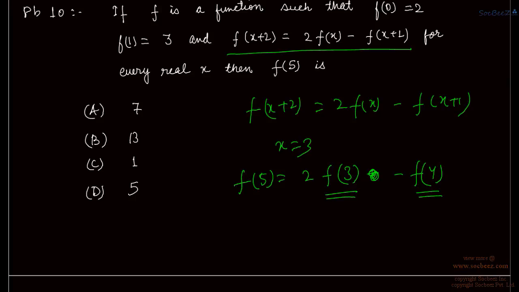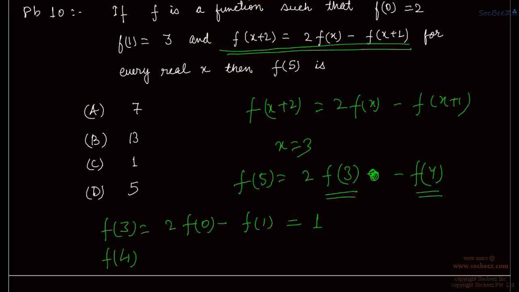So let us substitute x is equal to 0 first. Substituting x is equal to 0 in the expression, we will be getting f2 as 2f0 minus f1. We know f0 is 2, so 2 times 2 is 4, 4 minus f1, which is 3, is 1. So we have f2 as 1.